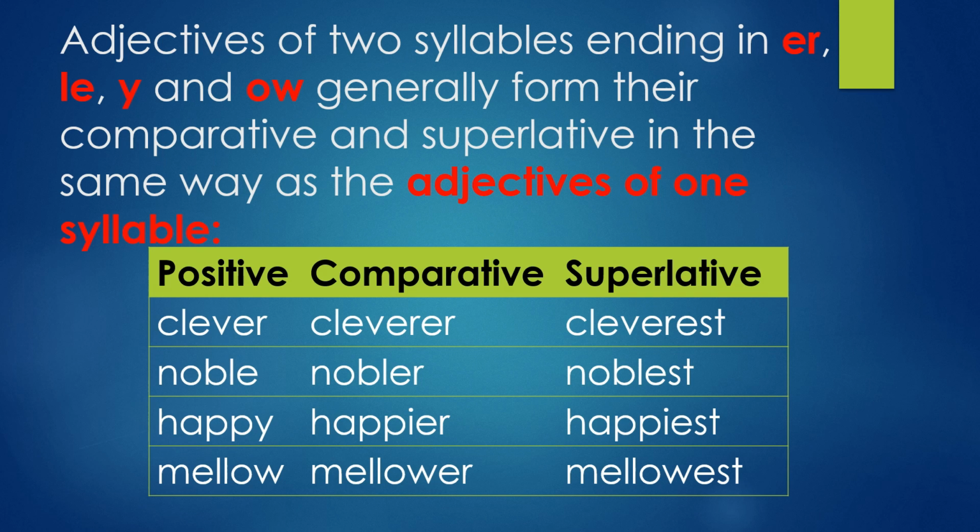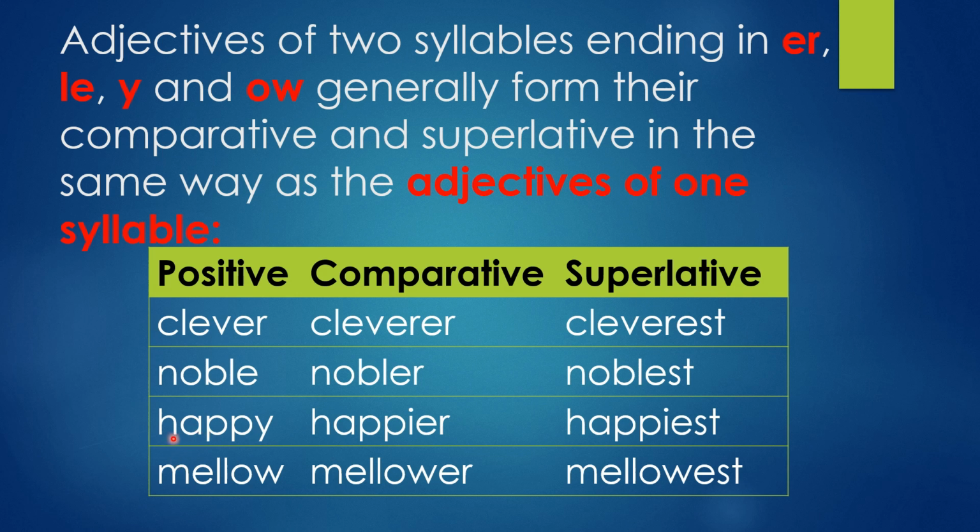Adjectives of two syllables ending in ER, LE, Y and O generally form their comparative and superlative in the same way as adjectives of one syllable. They follow the same rule when the words end in ER, LE, Y and O. But here Y we will remove.